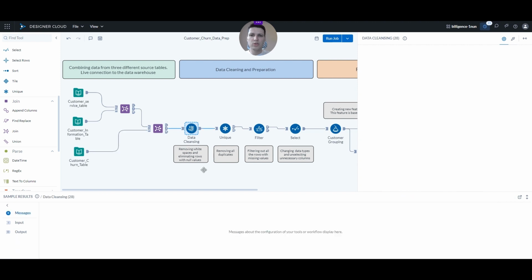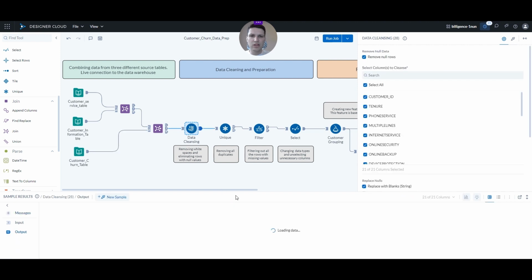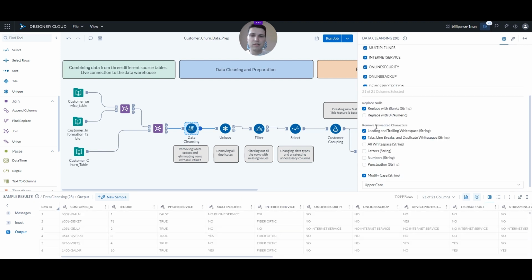Well, first of all, we use the data cleansing tool to actually perform some data cleansing. We are doing different things. For example, deleting unwanted white spaces, tabs, line breaks, duplicate white spaces, and basically getting into the right shape, and also getting rid of nulls and null rows.